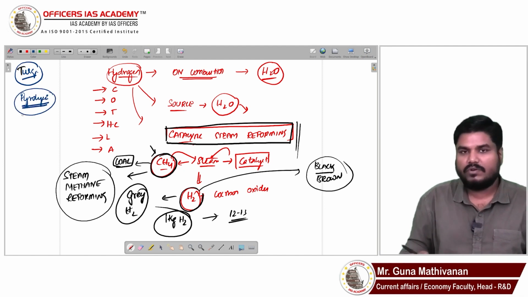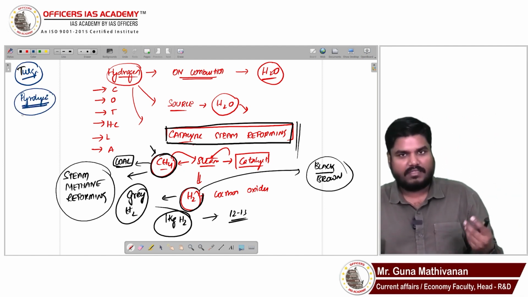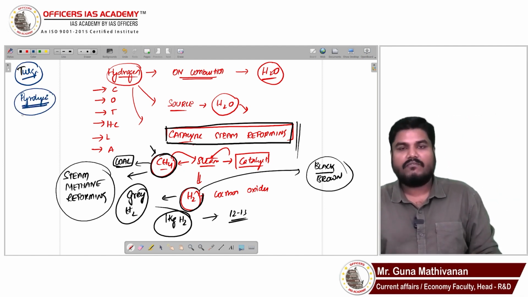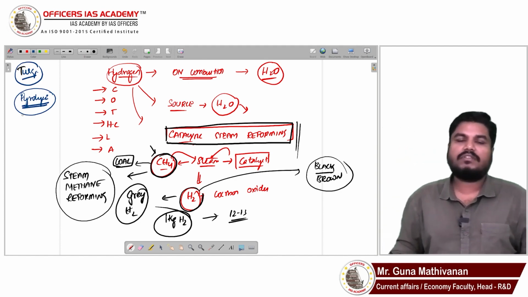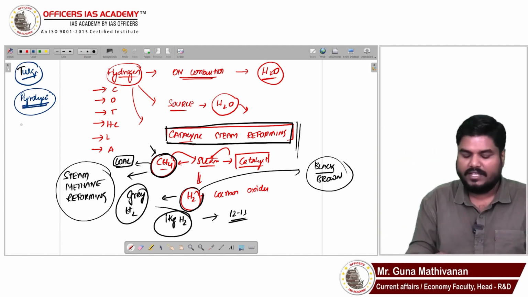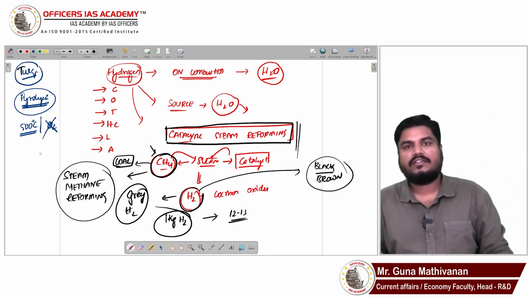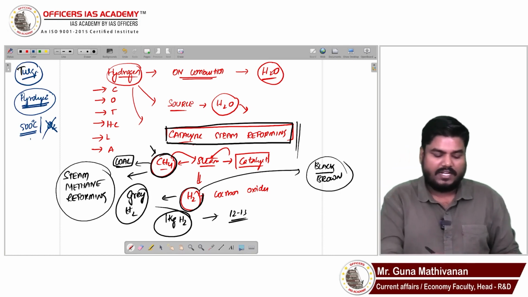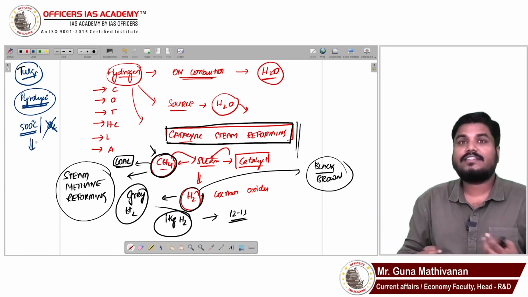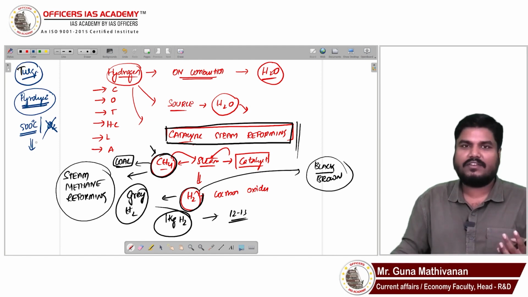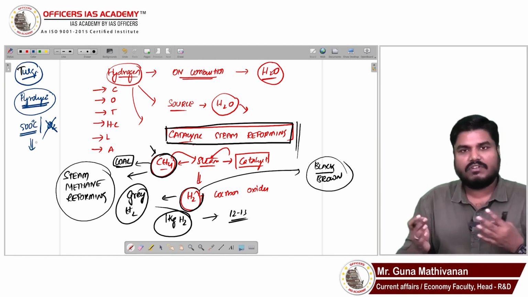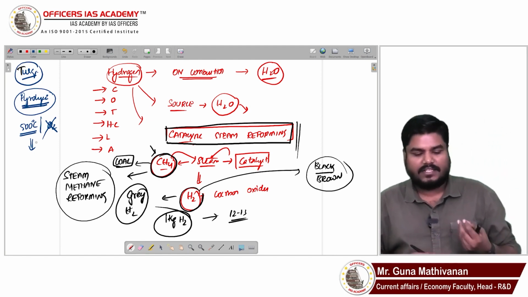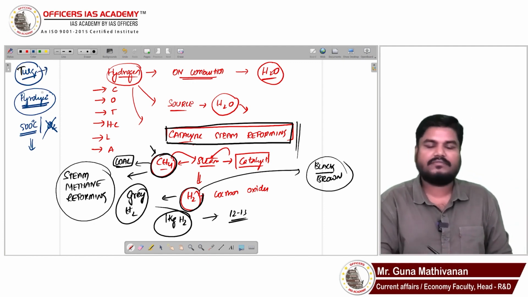What is pyrolysis? We will take a hydrocarbon, let's say methane, and heat it at a very low temperature in the absence of oxygen. That is pyrolysis. Let us say at 500 degrees Celsius, we will heat it in the absence of oxygen. So methane is subjected to such a high temperature under the absence of oxygen. That will produce syngas. Syngas is a combination of hydrogen plus carbon oxides. From which also we can derive hydrogen. Such hydrogen is called turquoise hydrogen.